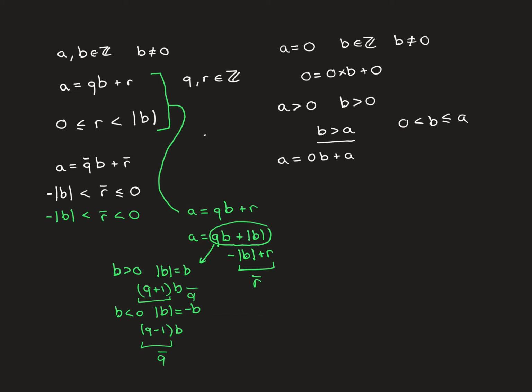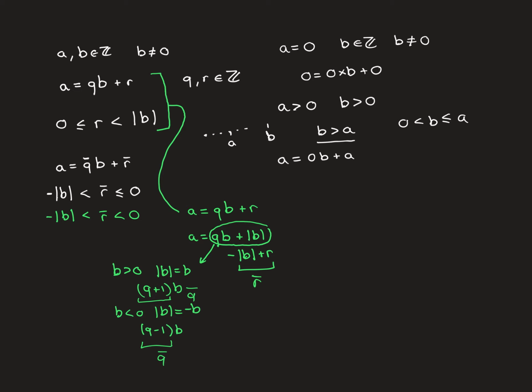On the number line, if we have our integer number line here, you might have imagined that a is here and now b is actually bigger than it. So it's a silly thing to do really. It's a silly case. We're dividing through by something that's bigger than the thing we're actually dividing. The divisor is bigger than the dividend. So in this case, we're just going to make, say, 0 amounts of the divisor go into the dividend, and the remainder is equal to the size of the dividend, which does then satisfy this inequality. So that one is a trivial case as well.